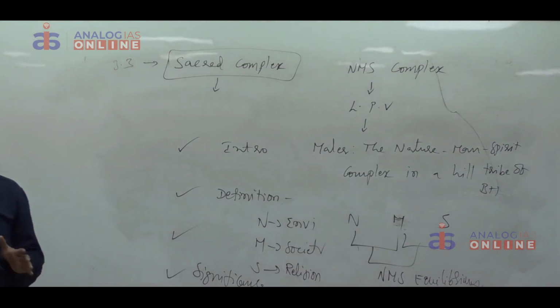The same concept can be used for the sensitization of anthropologists. Why? Because anthropologists are conducting research and gathering data, so it makes them sensitive with regard to the belief system. At the same time, it also proves that generally the tribal traditions are considered as little traditions. In our civilization, all the traditions can be divided into little traditions and great traditions. The great traditions are the traditions of the urban people, little traditions are the traditions of rural people. Generally we feel that great traditions are great, little traditions are not so great.